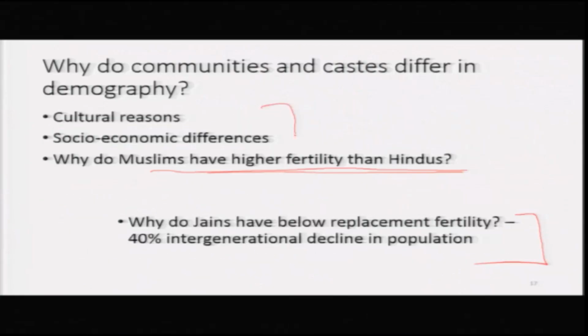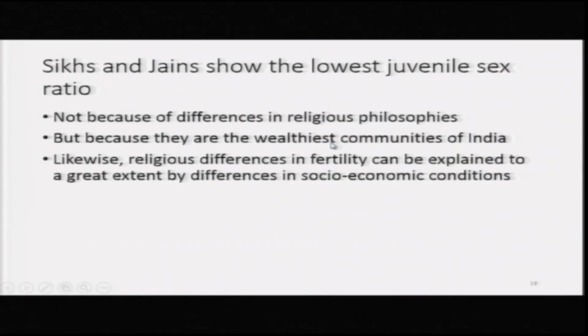Differences in age of marriage are closely associated with differences in fertility rates, mortality rates, neonatal and post-neonatal mortality rates, and infant mortality under 5. So, these are cultural differences; differences between different religions and castes are due to both cultural reasons as well as socio-economic differences.